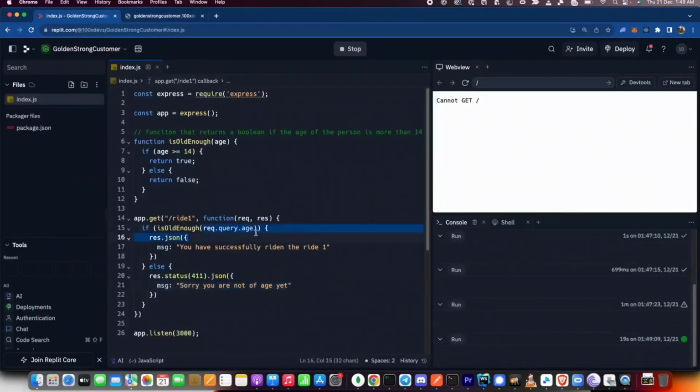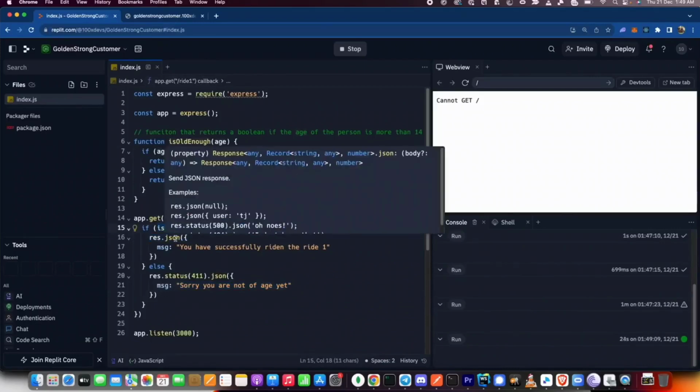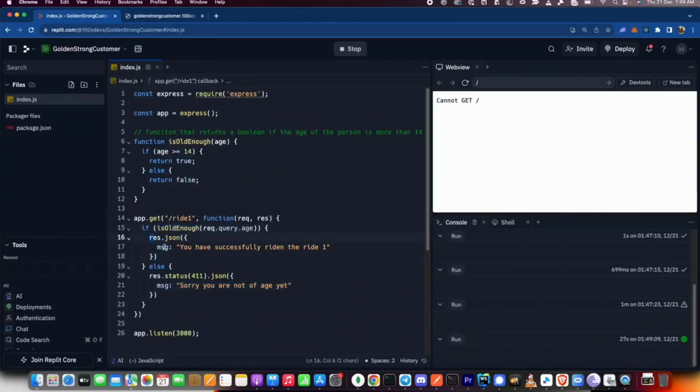Let me send in an age query parameter, which is 30. And it says, you have successfully ridden the ride. Let's make the age 10. And it says, sorry, you're not of age. This age is what gets caught here in req.query.age, which is why this isOldEnough function is working as it's supposed to. And we're able to send the user either this or this. Great.